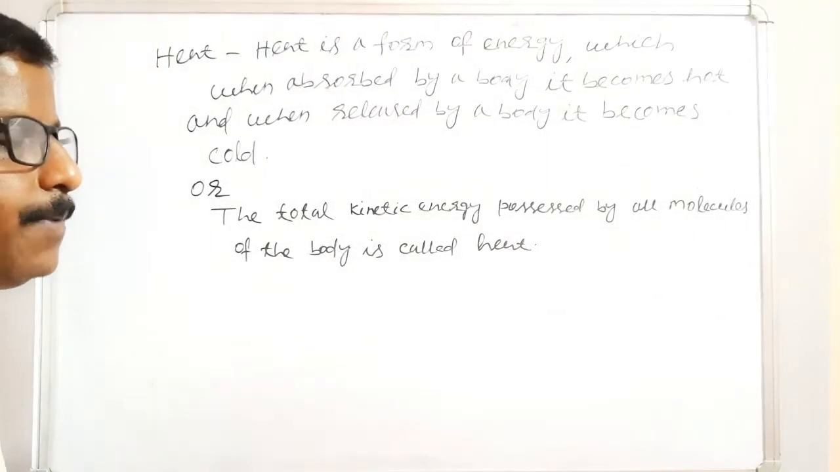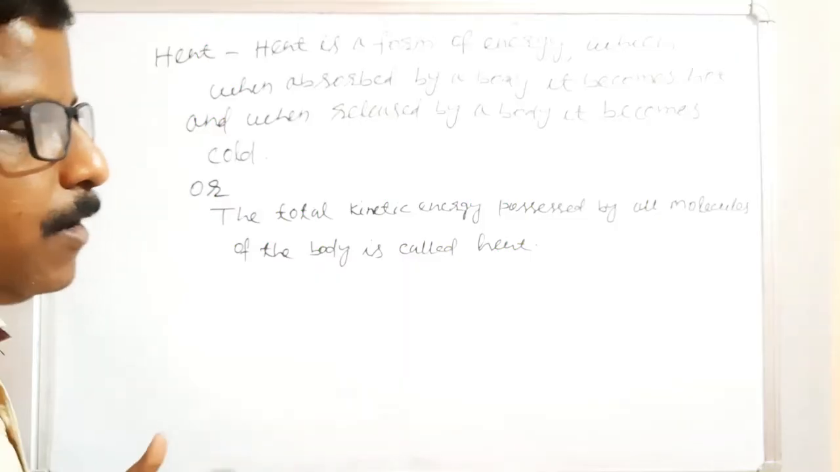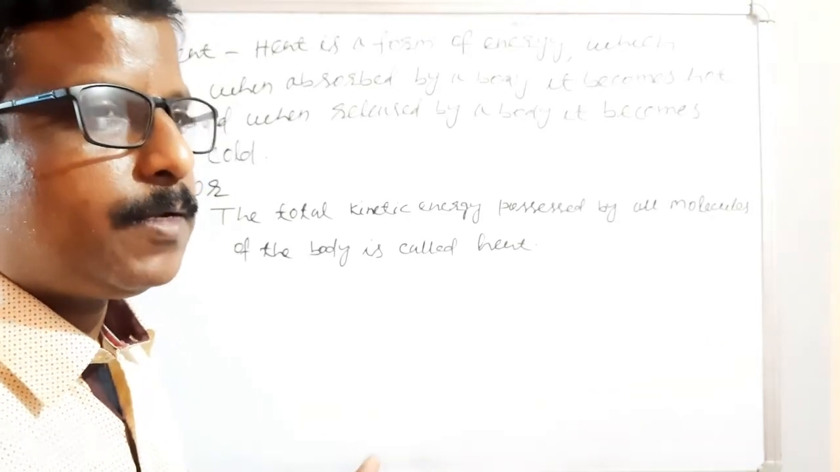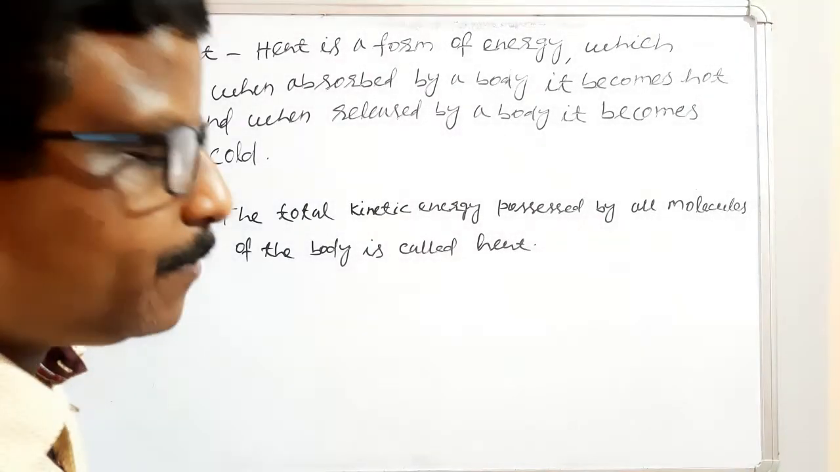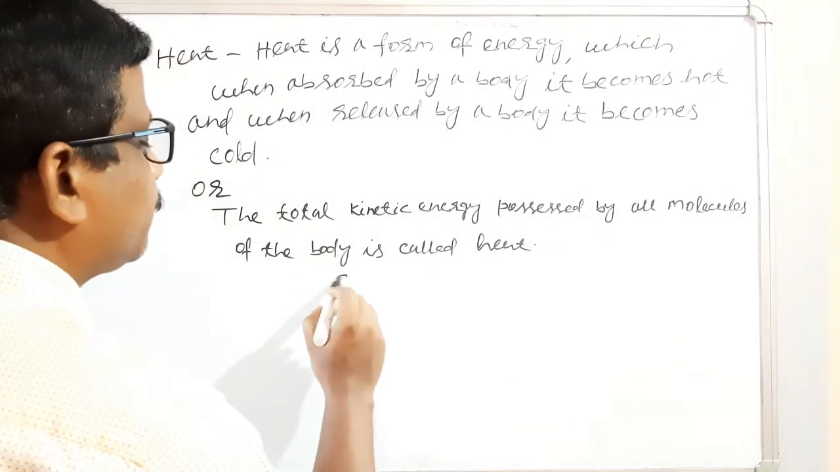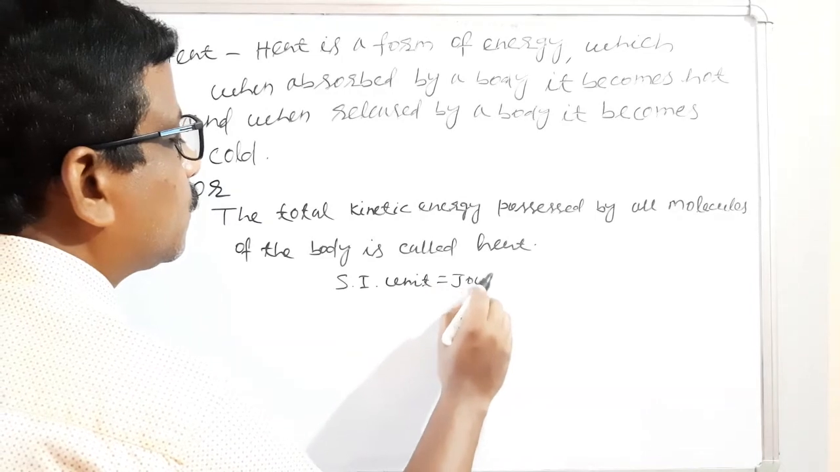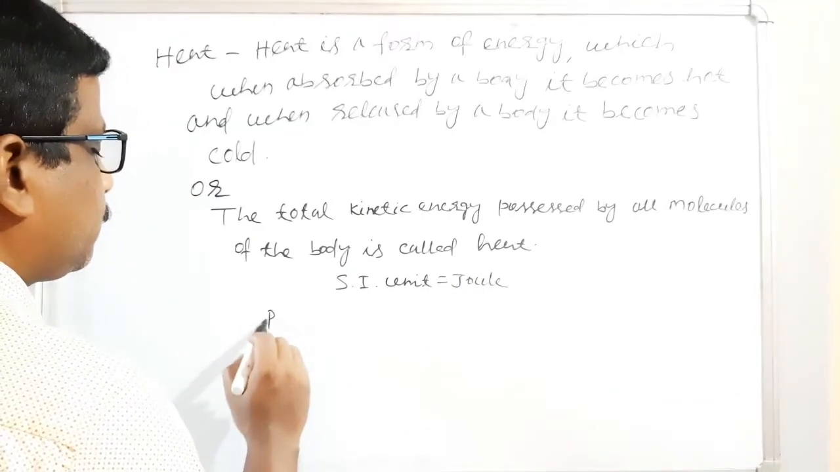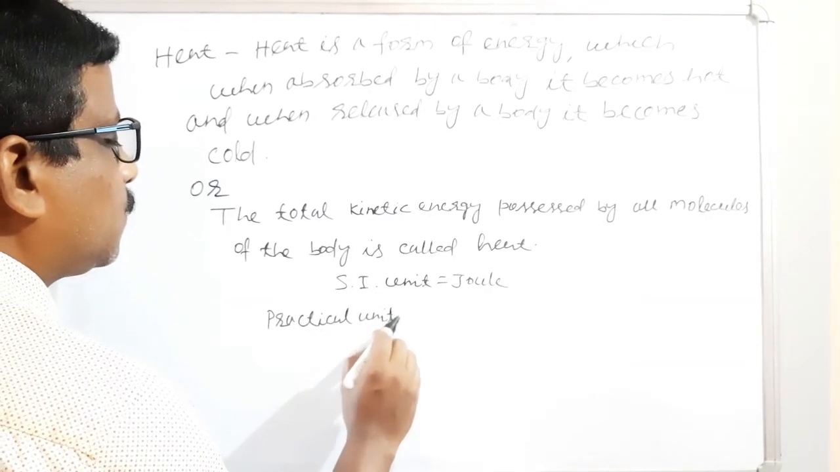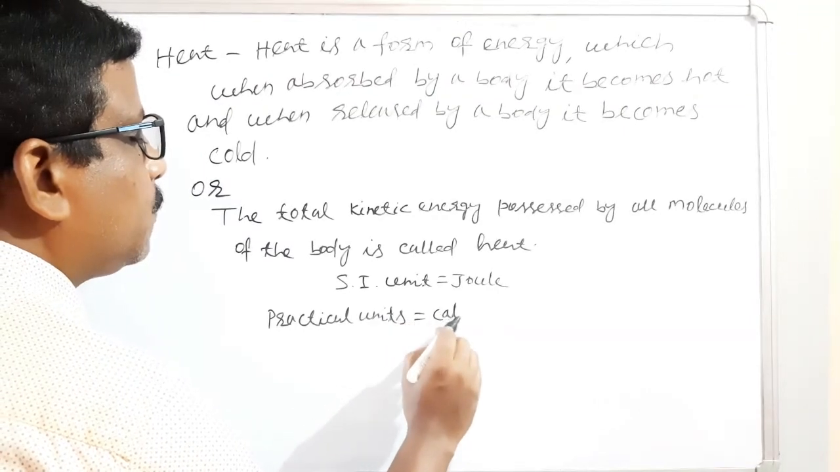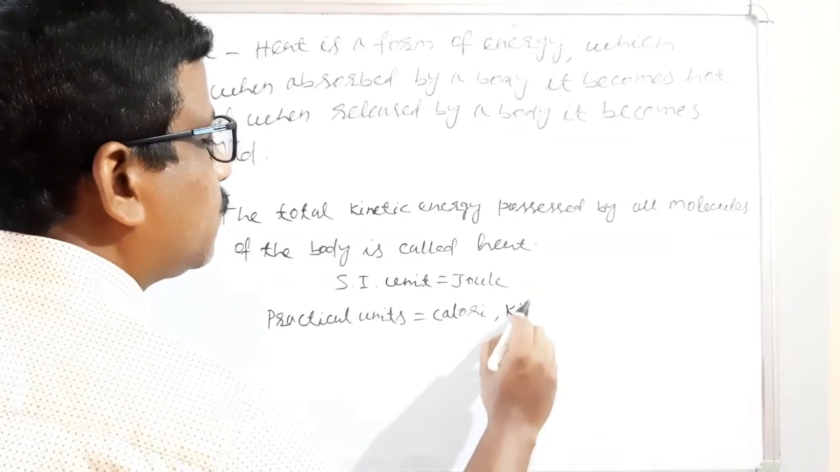Clear about the definition of heat? Now the SI unit of heat. Already I have explained, like other forms of energy, heat is also a form of energy. So the energy unit is joule. So the SI unit of heat is also joule. Other practical units: calorie and kilocalorie.